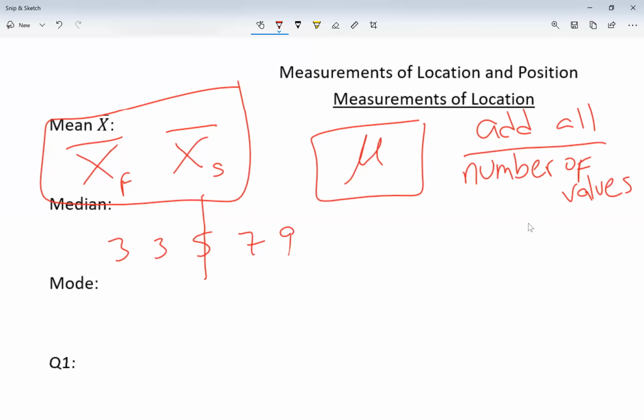But let's say I actually had 6 numbers. Let's say my numbers are 1, 1, 5, 7, 8, and 9. Here, let me draw a line right in the center. There's 6 numbers, so the center will be right here. There's 3 numbers on the left, there's 3 numbers on the right. Notice how my median now is not part of the data. So remember I said the median may or may not be part of the data.